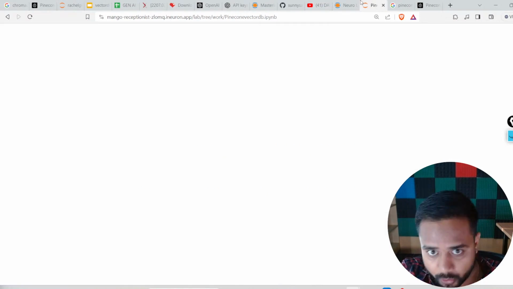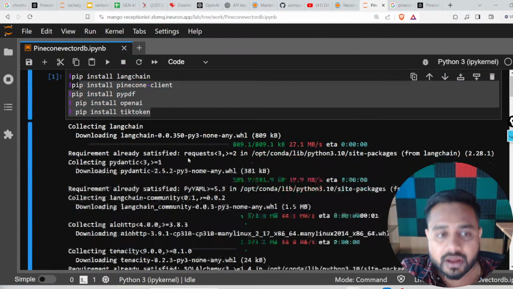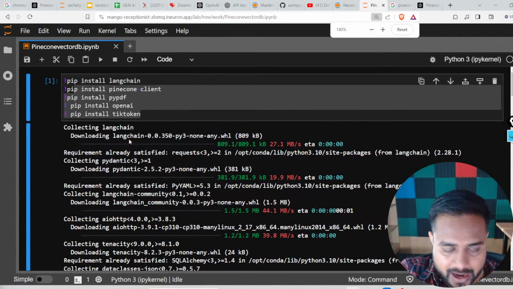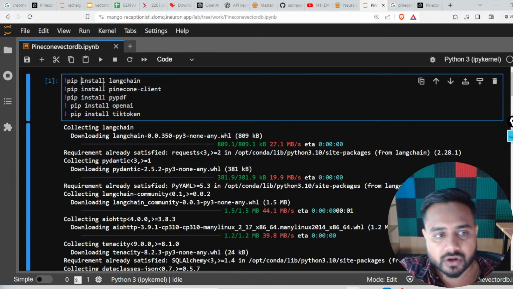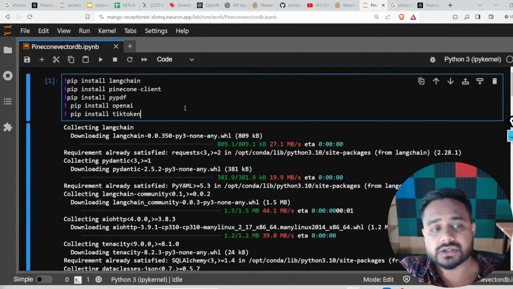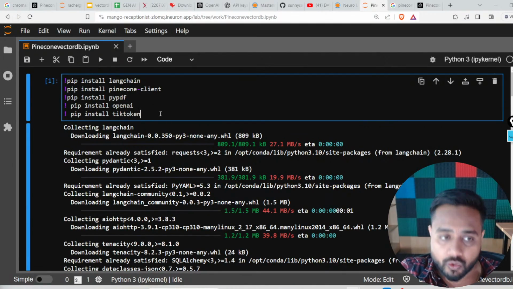Now let's go back to the code. Now here is my code, guys. Here is my code file, here is my IPYNB file. So here, guys, you can see I installed these libraries: pip install LangChain, Pinecone, PyPDF, OpenAI, tiktoken. I installed all the required libraries over here.